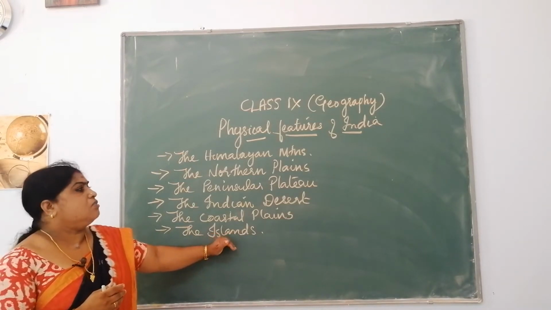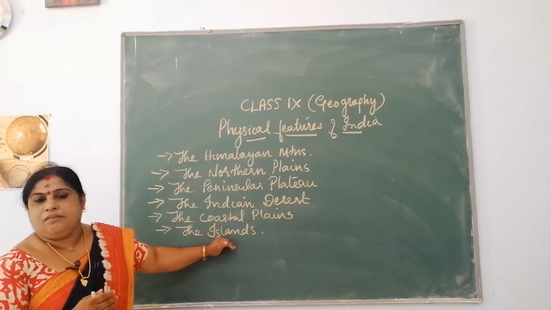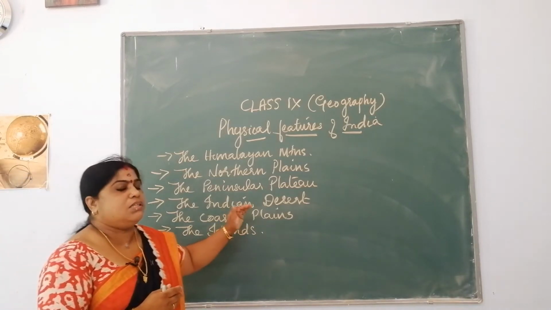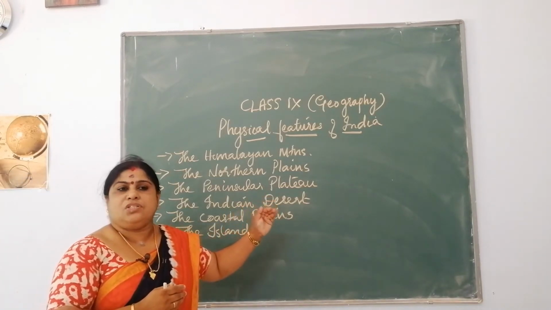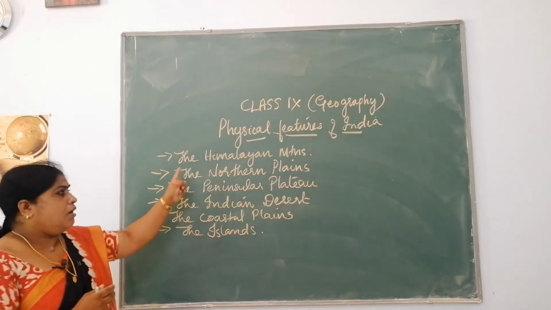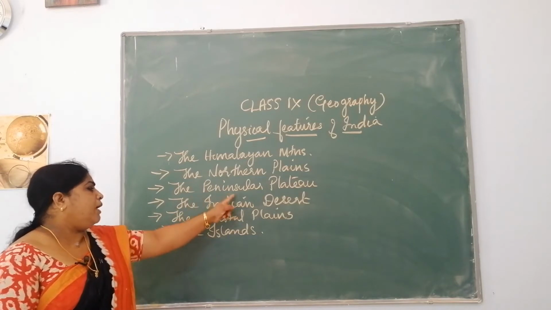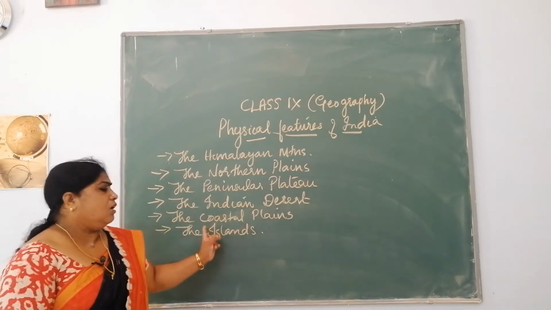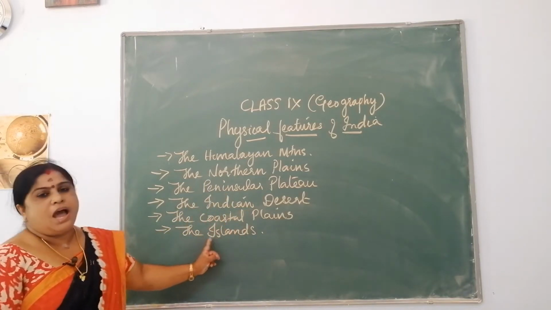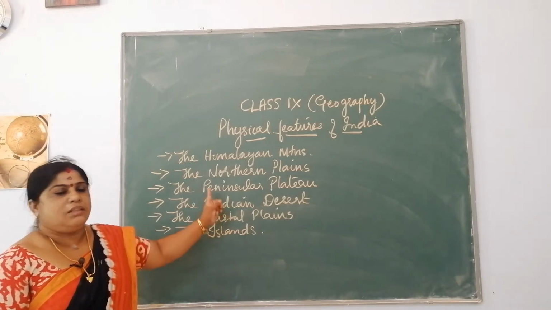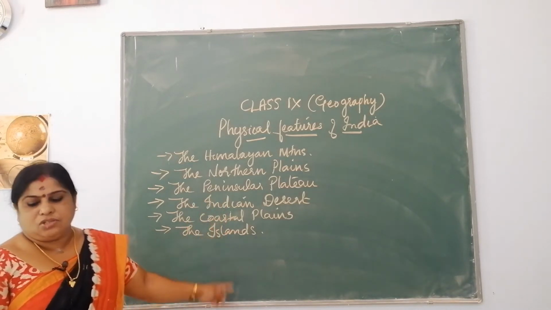As per this theory, we have classified India into 6 major physical divisions or landforms. They are the Himalayan mountains, the northern plains, the peninsular plateau, the Indian desert, the coastal plains, and the island groups. So, these are the 6 major physical divisions of India.